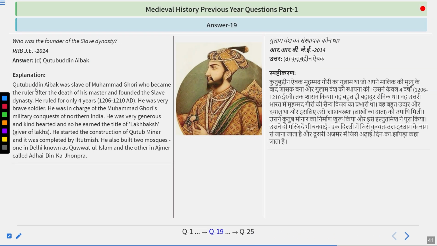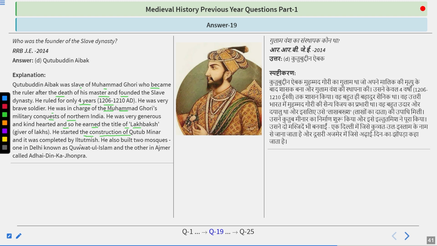Quite simple. Qutbuddin Aibak was a slave of Muhammad Ghori, who became the ruler after the death of his master and founded the slave dynasty. He ruled for only 4 years. He was a very brave soldier. He was in charge of Muhammad Ghori's military conquest of North India. He was very generous and kind-hearted, and so he earned the title of Lakh Baksh, giver of lakhs. Once he gave a lakh of gold coins in donation. That is why he was also known as Lakh Baksh.